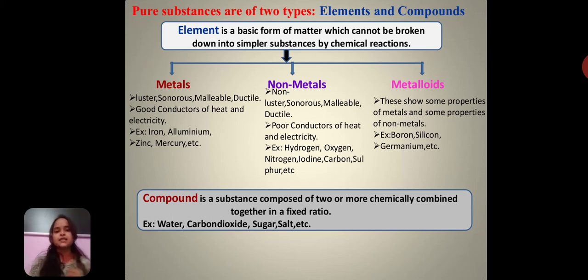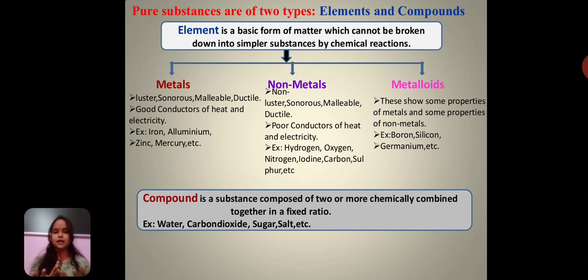Let us take an example of water. We can also say water is a molecule and a compound, because water is formed by two types of atoms, that is, hydrogen atoms and oxygen atoms. There are two different atoms in it. Then see their composition: two hydrogen atoms and one oxygen atom. This 2:1 ratio is fixed, and so it forms water as a compound.